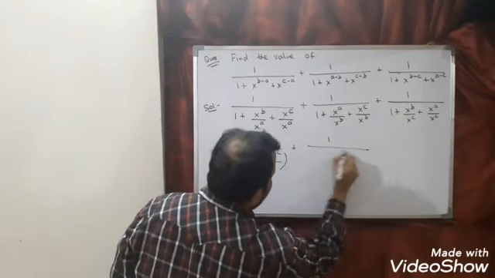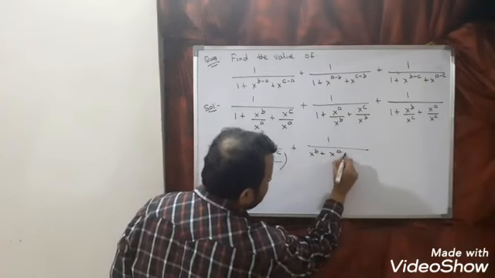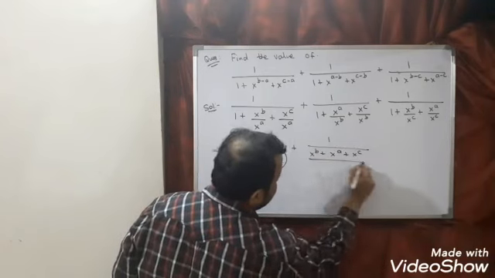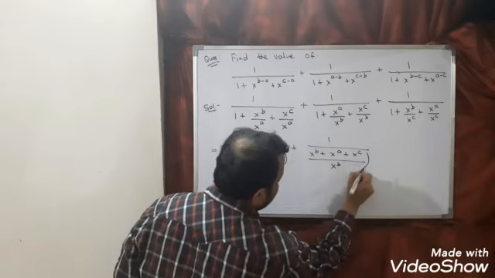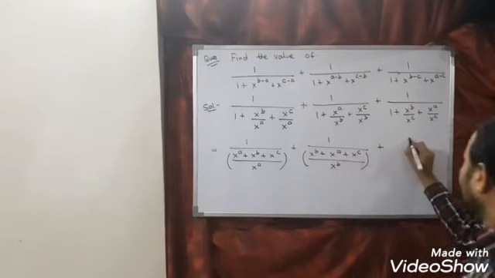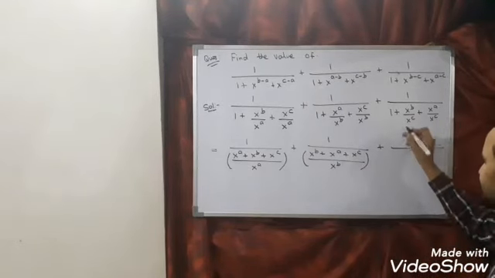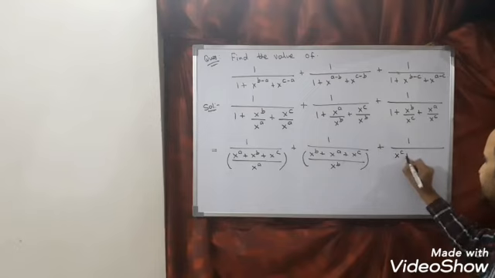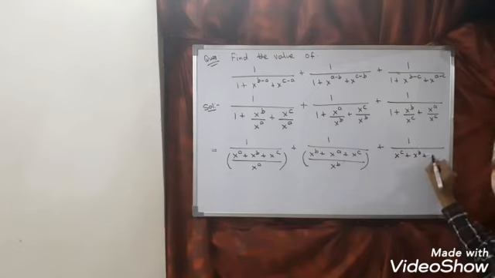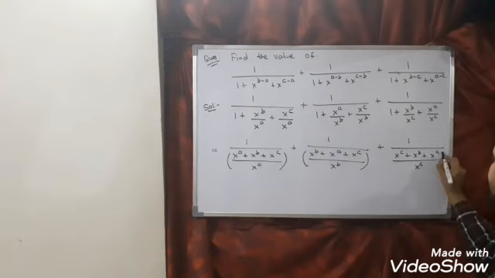So 1 divided by, what you will get? x to the power b plus x to the power a plus x to the power c divided by x to the power b. I think this is clear. Plus 1 divided by, so what is the LCM here? LCM is x to the power c. So take x to the power c plus x to the power b plus x to the power a divided by x to the power c.